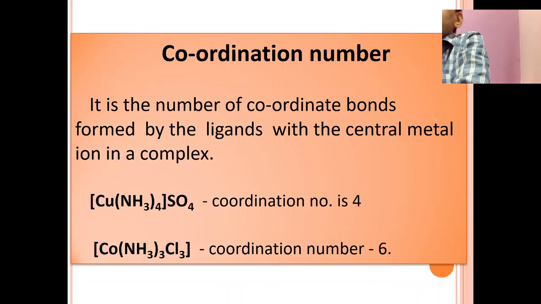So what is a coordination number? The coordination number is the number of coordinate bonds formed by the ligands with the central metal ion in a complex. Here, if 4 ligands are present around the central metal ion, the coordination number is 4. If 6 ligands are present, the coordination number is 6. Here there is one mistake. It is not Co(NH3)3, it is [Co(NH3)6]Cl3. It was a mistake, I will correct it later.